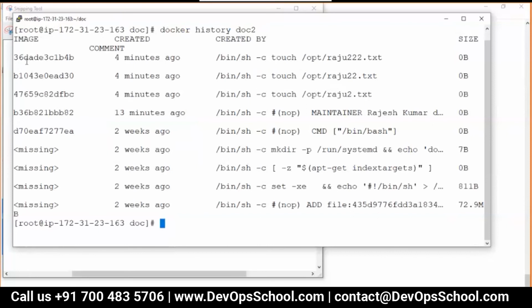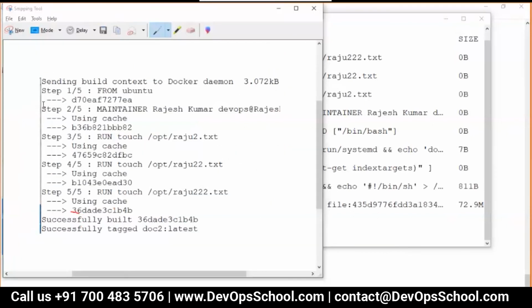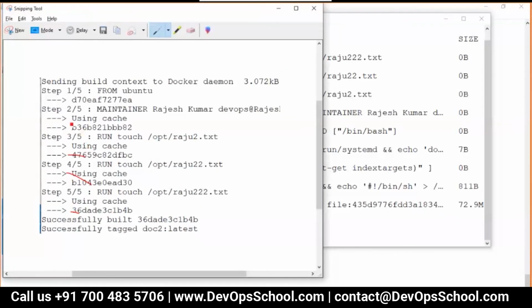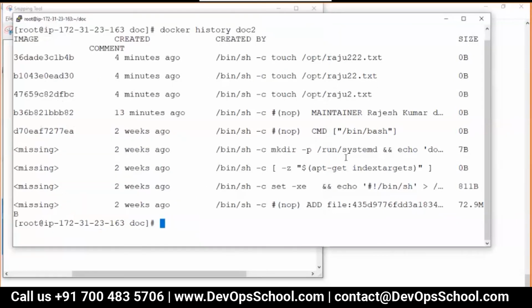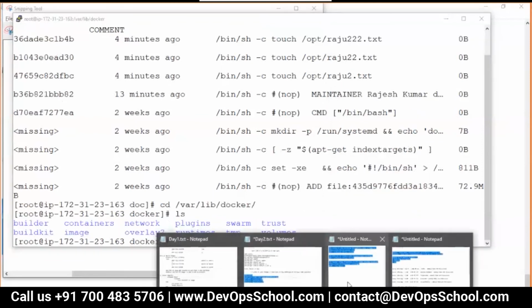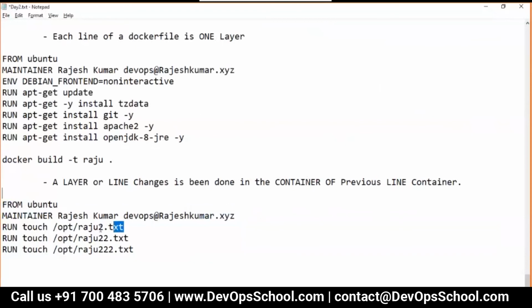See here. 36, 36. B1, B1. 47, 47. B3, B3. Now I'll show you one more thing here. Go to var lib docker and search. Remember that logic: each layer will have only one file, raju2.txt.